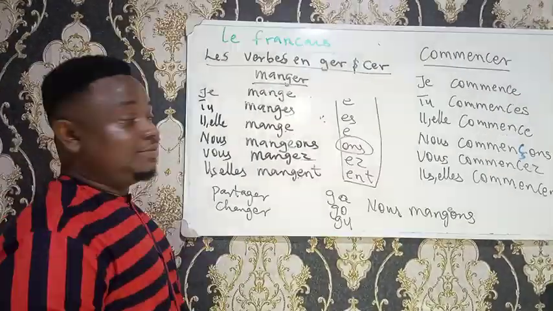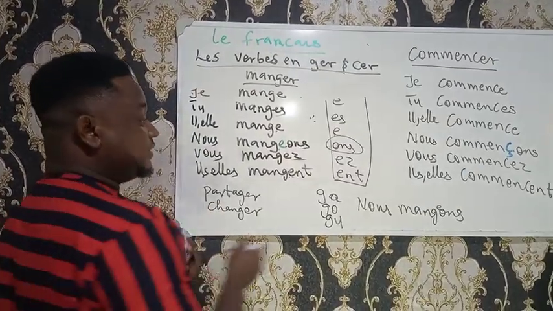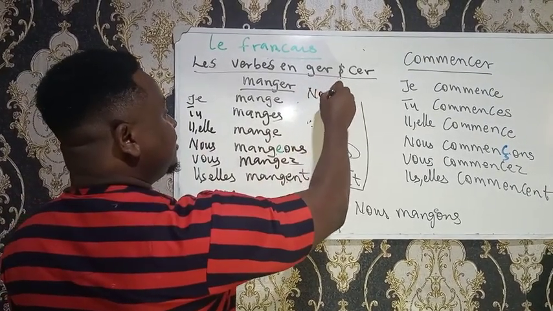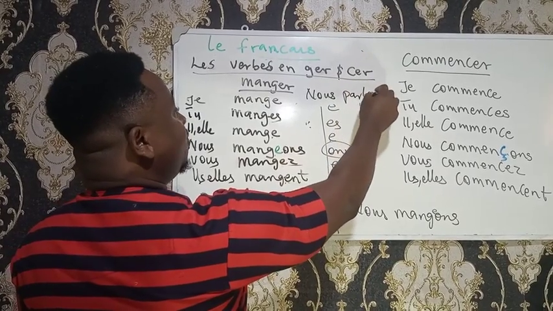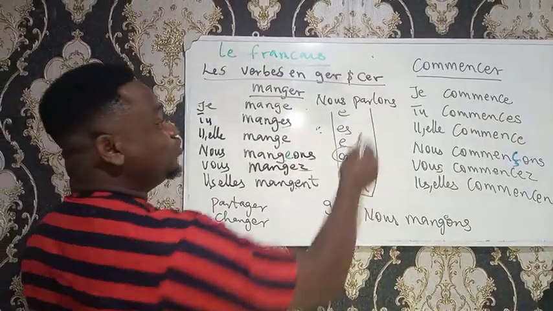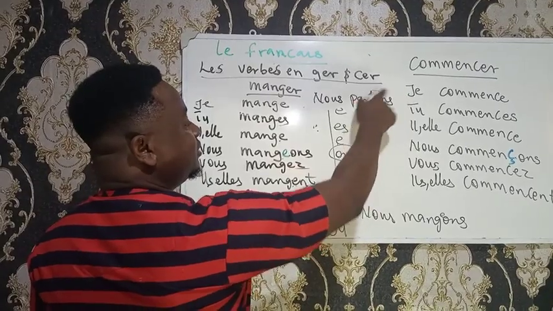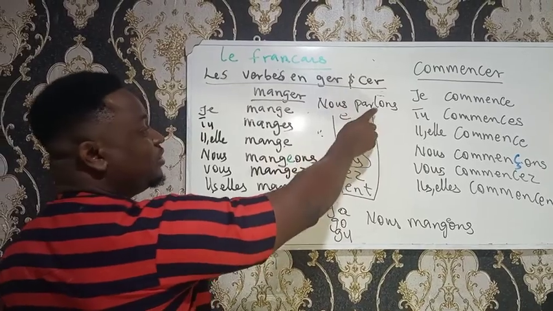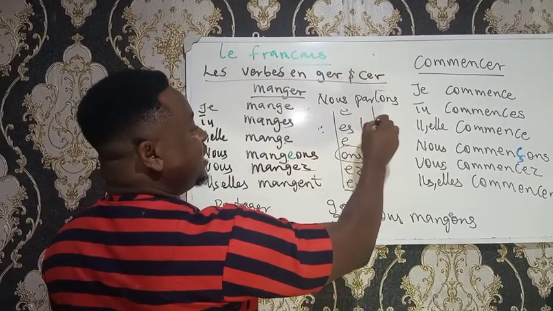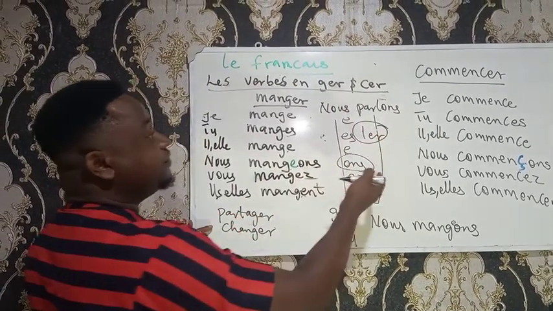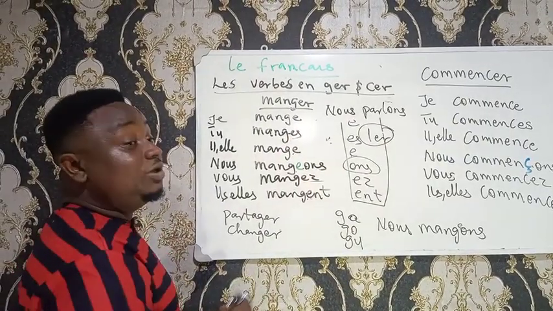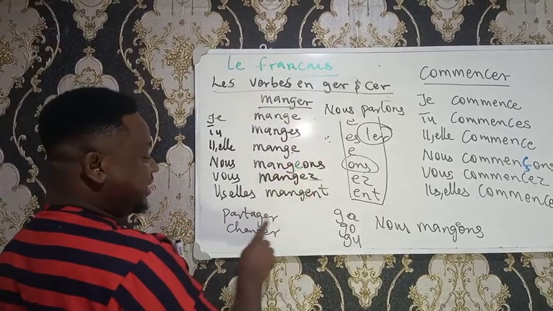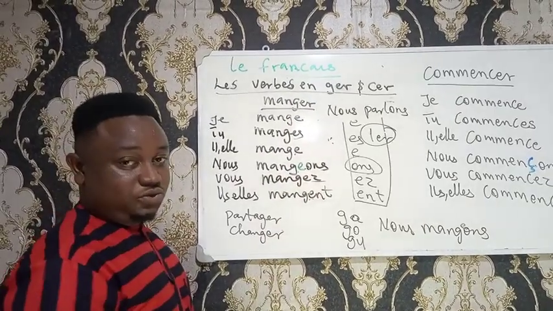Okay, so now note that if we were to conjugate this nous for the verb parler, we shall be having nous parlons. So it's never going to be nous parlons with E, no. The conjugation should be nous parlons without the E, because we are not referring to LER verbs. This peculiarity only applies to GER verbs like manger, partager, changer, and so on and so forth.